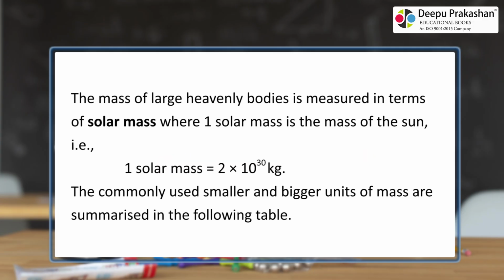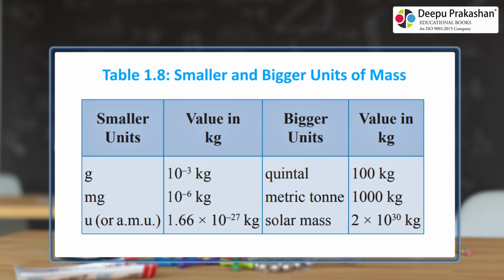The mass of large heavenly bodies is measured in terms of solar mass, where 1 solar mass is the mass of the Sun. That is, 1 solar mass is equal to 2 times 10 powers 30 kilograms. The commonly used smaller and bigger units of mass are summarized in the following table. Table 1.8 Smaller and bigger units of mass.